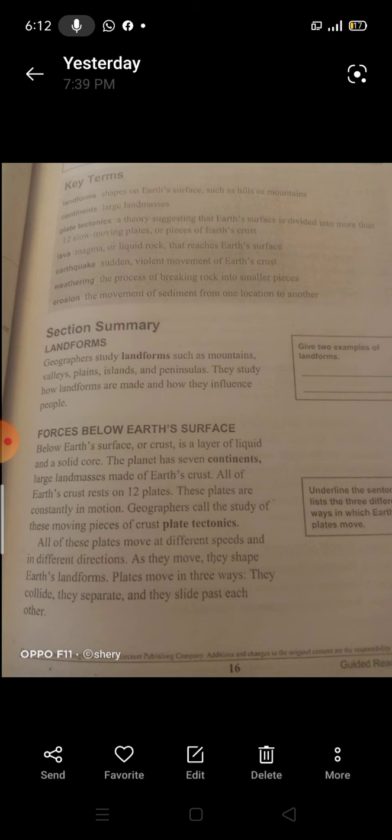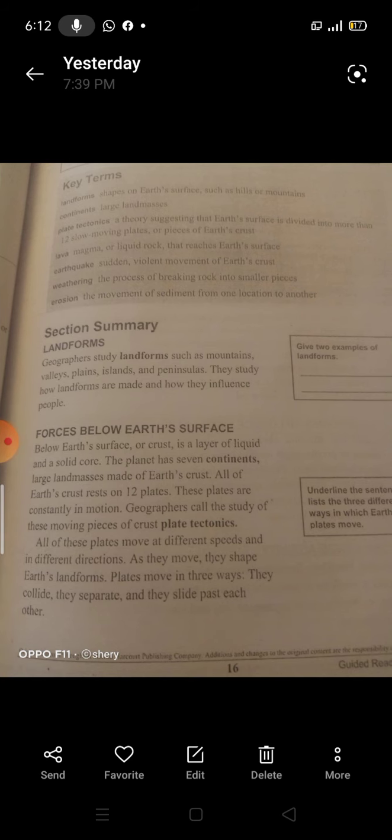Plate tectonics is a theory suggesting that Earth's surface is divided into more than 12 slow-moving plates, or pieces of Earth's crust. Okay, this is plate tectonics.